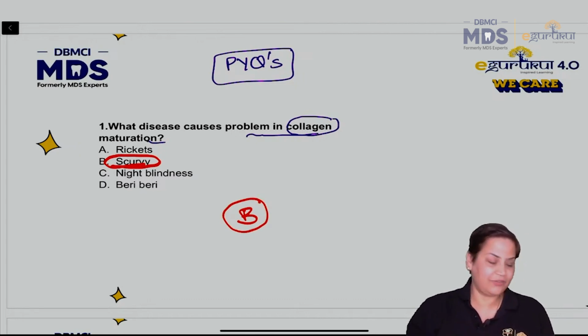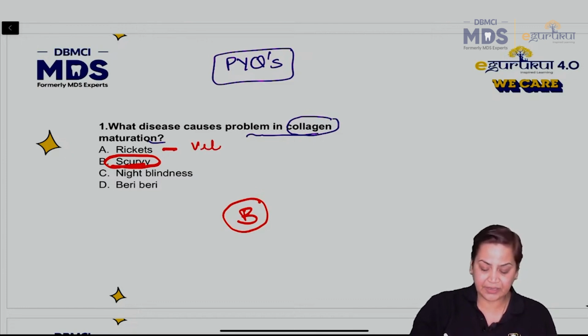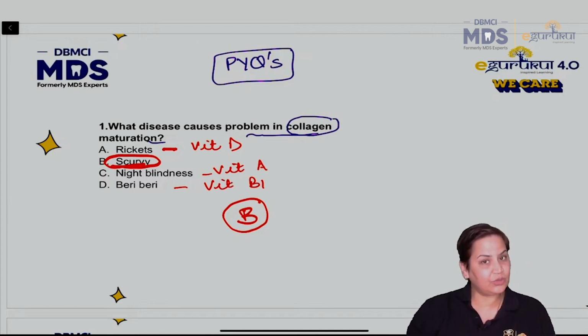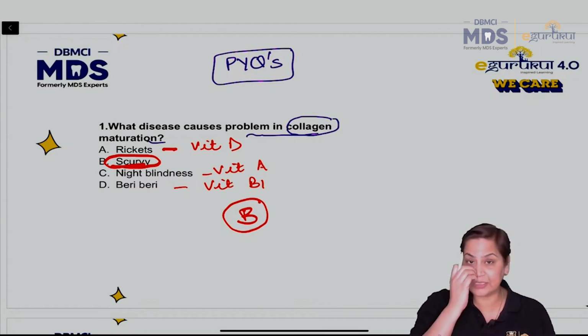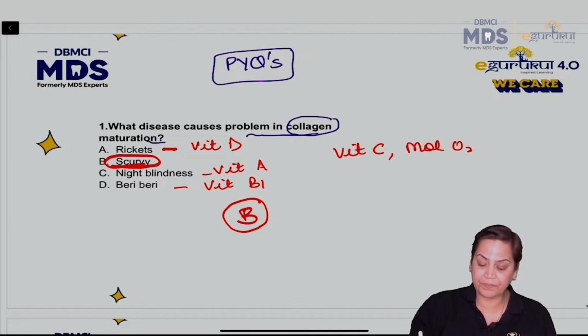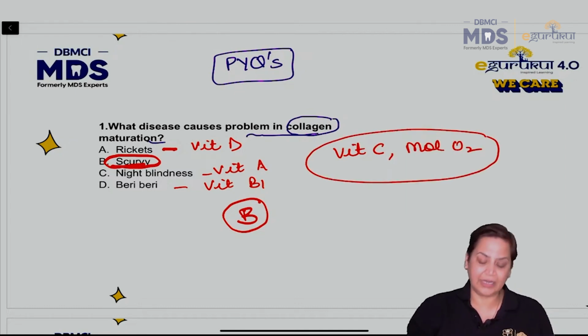So the answer will be B. Is it clear? For the rest, rickets we know is due to vitamin D deficiency, night blindness is vitamin A deficiency, and beriberi is due to the deficiency of vitamin B1. So the answer to this question will be scurvy. The most important thing to remember, because this question has been asked in the exam so many times, is that vitamin C along with molecular oxygen is required for this reaction to occur. Clear?